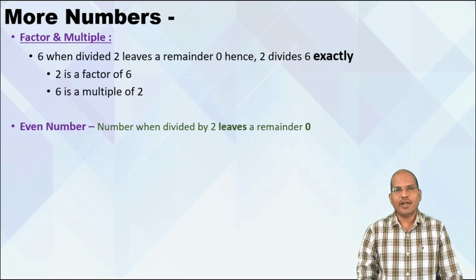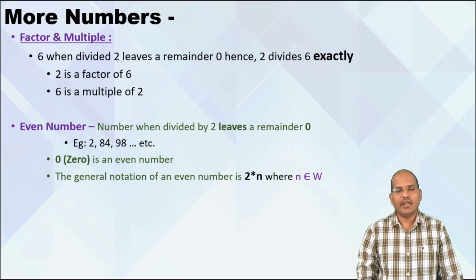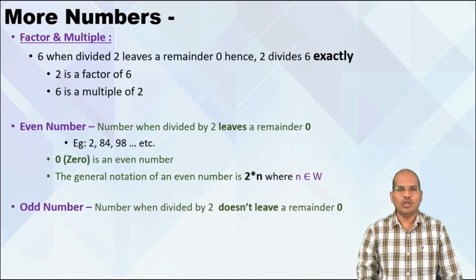Now going ahead, let us speak about even numbers. What are even numbers? Those numbers which are exactly divisible by 2 are even numbers. Right? So 2, 4, 6, 8, 24, 84, 98 can be called even numbers. And keep in mind, 0 is an even number because 0 when divided by 2 leaves a remainder 0. So as per definition, 0 is even. And the general notation of an even number is 2p, where p belongs to whole numbers, or 2n, where n belongs to the whole number set.